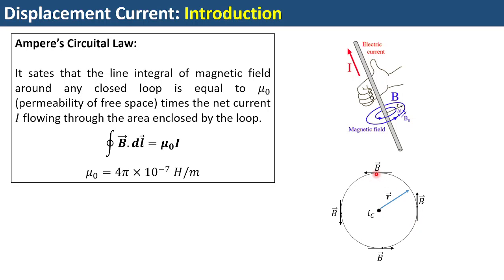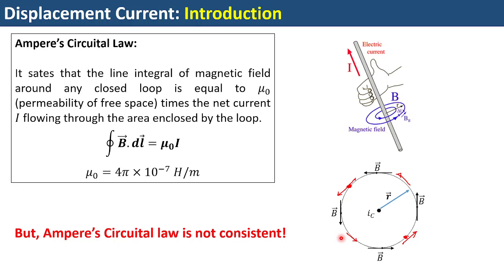Similarly, at this point, the magnetic field will be given by the tangent drawn at this point. If you give me any other point, what will be the magnetic field here? It will be nothing but the tangent along this line. Similarly here it will be the tangent along this line. So the tangent drawn all over the circle will give the magnetic field at that point.